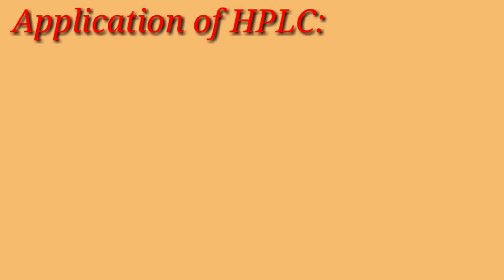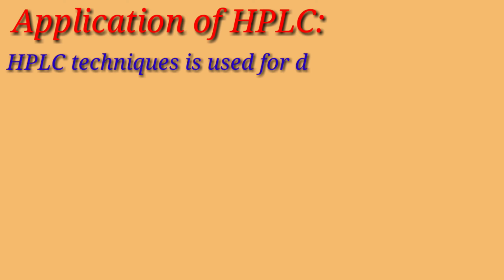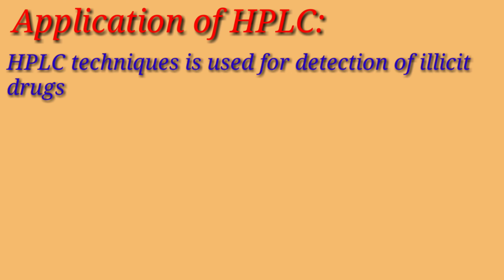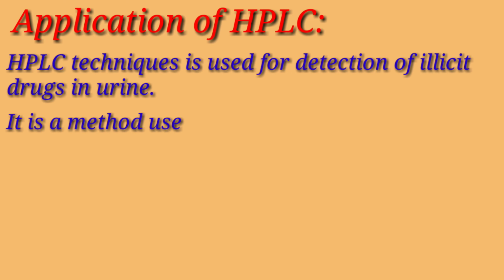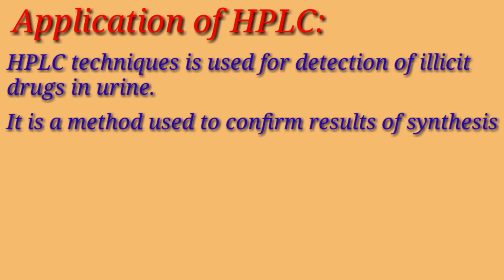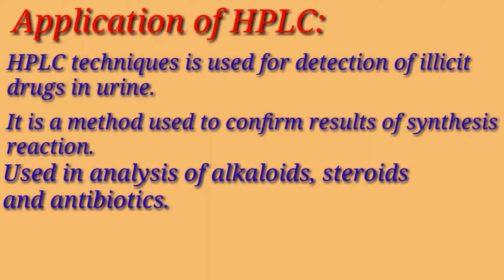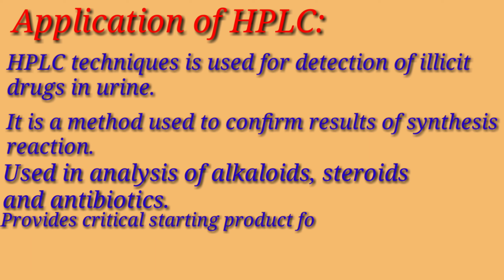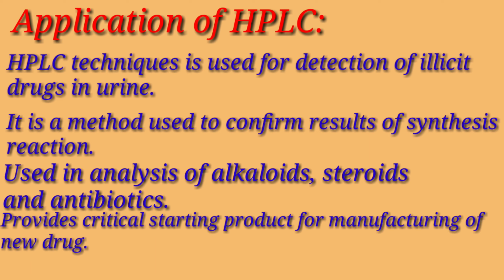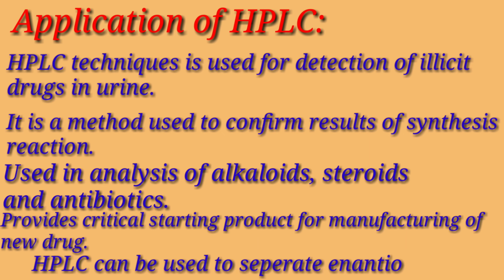Now let's see a few applications of HPLC. HPLC technique is used for detection of illicit drugs in urine. It is used as a method to confirm results of synthesis reactions. It is used in analysis of alkaloids, steroids, and antibiotics. It can provide critical starting product for the manufacturing of new drugs. HPLC can be used to separate enantiomers.